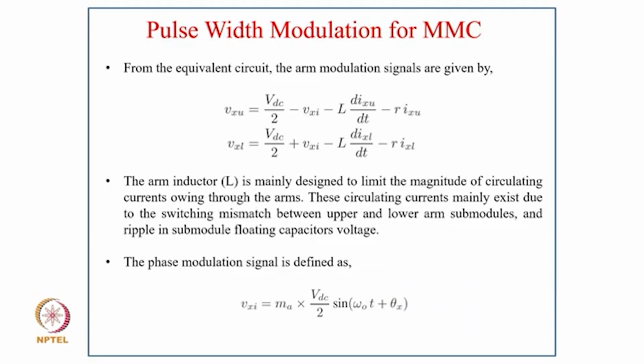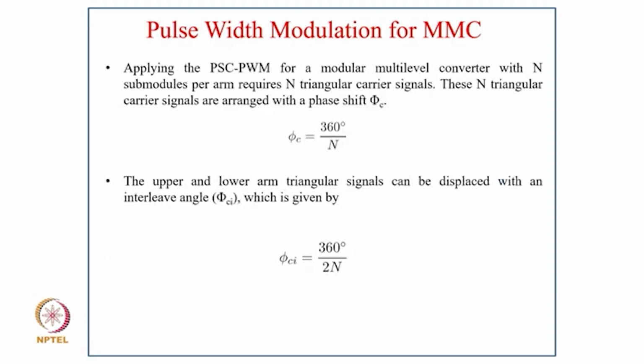The phase modulation signal is defined as Vxy equal to Ma into Vdc by 2 into sine of omega 0 t plus theta x. Applying this PSC-PWM to the modular multilevel converter with n sub-modules per arm requires n triangular carrier signals, and these n triangular signals are arranged with a phase shift of phi c, where phi c is 360 by n.